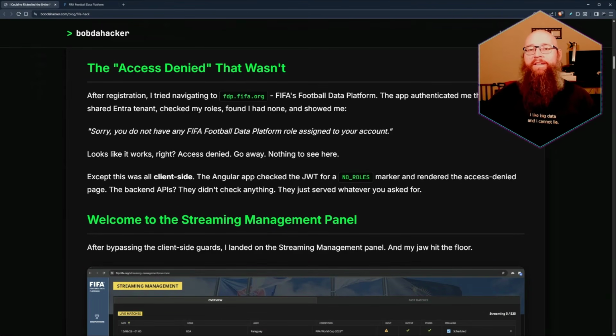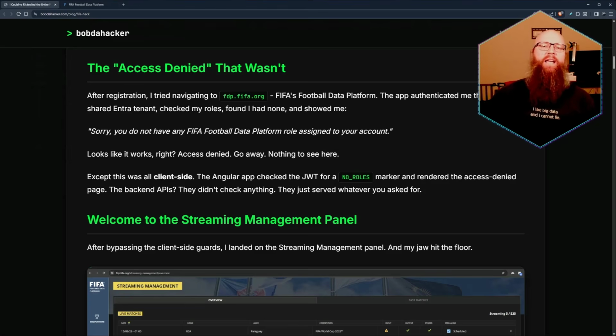Let's start with the bug because it's almost insultingly simple. After Bob goes through and registers with FIFA and gets his ID verified, he is then provisioned an account on their Microsoft Entra tenant. That tenant is an identity provider that lets you access lots of different things. If you've ever used SSO on your work computers, that's what we're talking about here. And Bob says, hey, I want to see what's in the football data platform. Great. Bob goes and checks it, looks at what's happening, and gets an access denied.